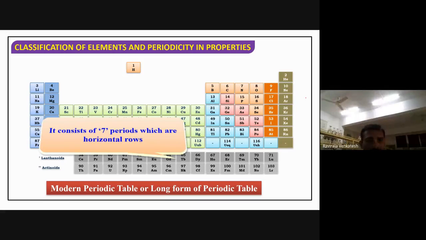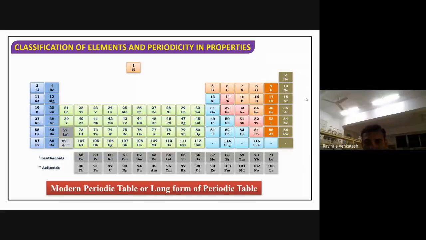Now let me see how many periods are there here. First of all, what is the meaning of period? A horizontal row is called a period.